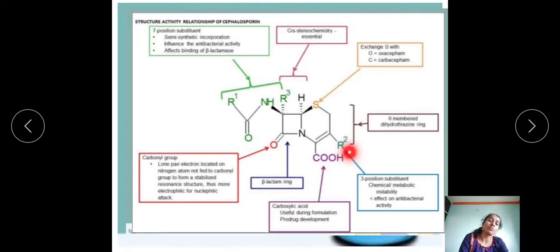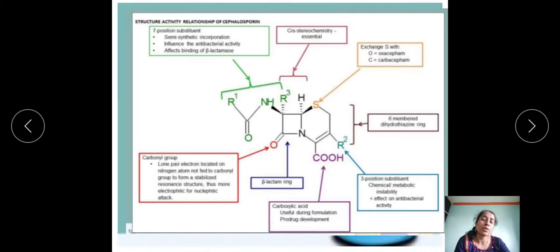Then if we put a benzoyl ester instead of this R2, it increases the antibacterial activity against gram-positive bacteria, but decreases the gram-negative bacterial activity.